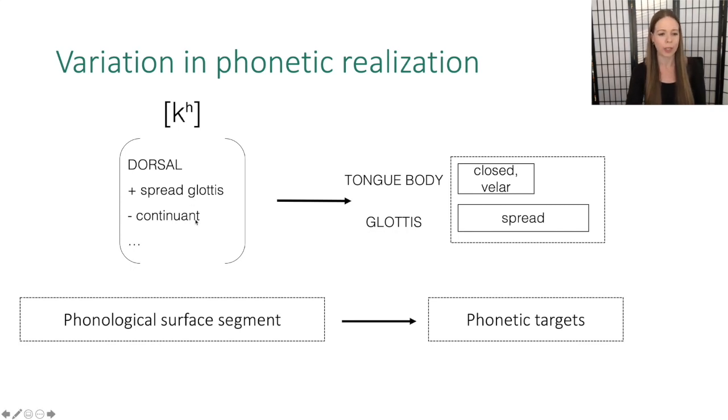Now, what you might notice is that the aspects of the left-hand side absolutely correspond to aspects of the right-hand side, but these distinctive features do not specify exactly what should be going on in the phonetic targets. So we have a place of articulation feature, but it says nothing about where exactly the constriction should be made and for how long. And the left-hand side indicates, okay, plus spread glottis suggests there should be a glottal spreading